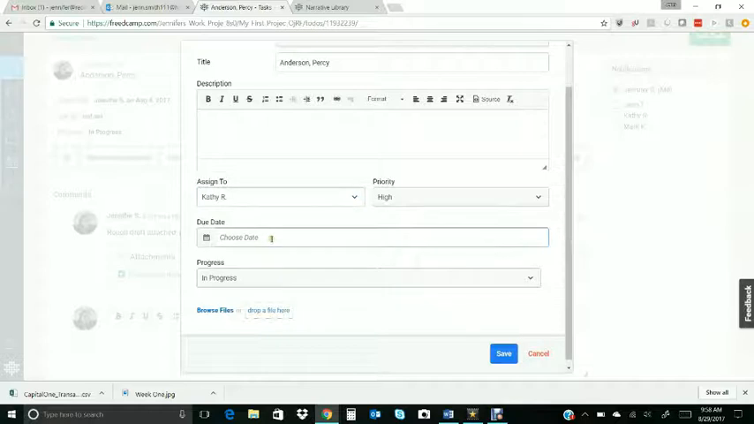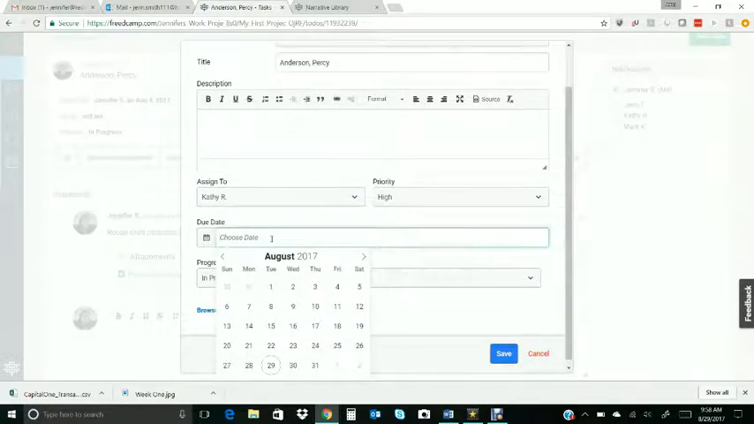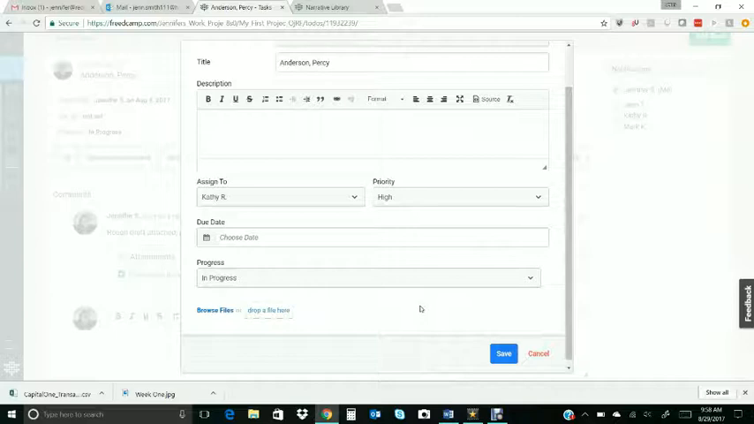If you want to say, hey, I'd like to have this rough draft back by a certain time, then you can add a date in here. Again, not necessary. That's just if you can work with your partner to see what works best for the both of you. Leave it in progress and then just hit save.